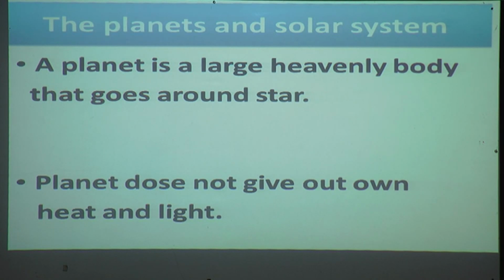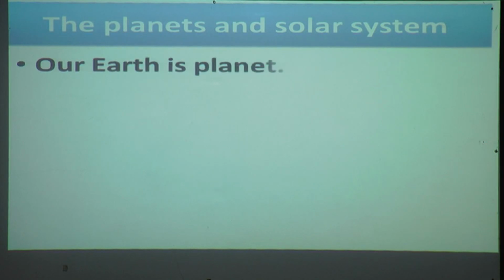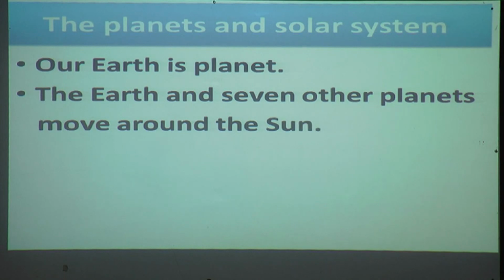They don't have their own heat and light like the sun. Our earth is a planet. Yes, everybody knows this. The earth and 7 other planets move around the sun.